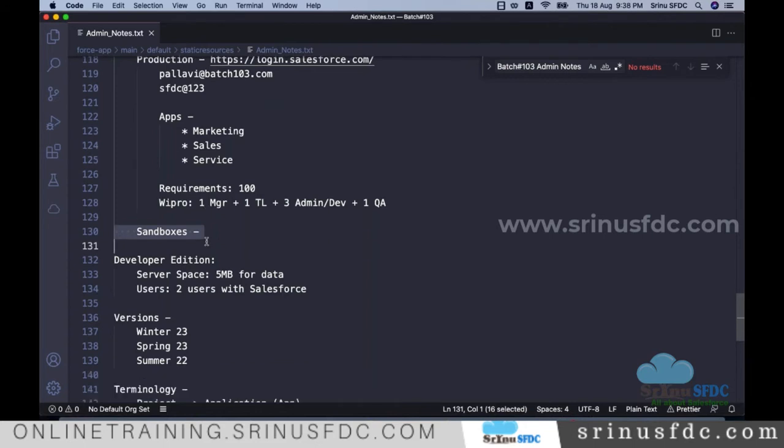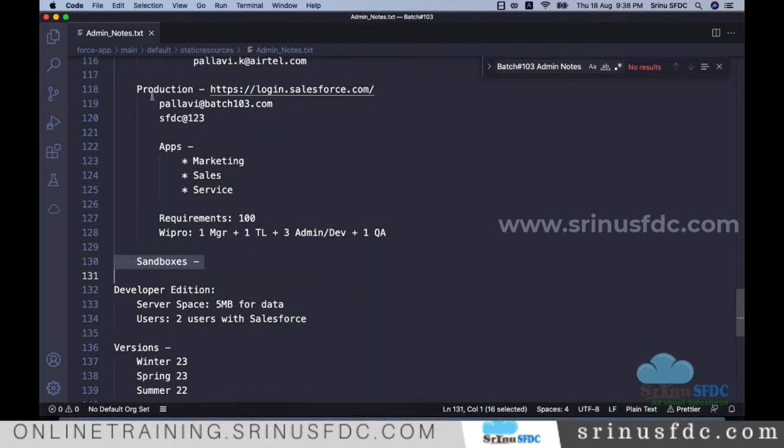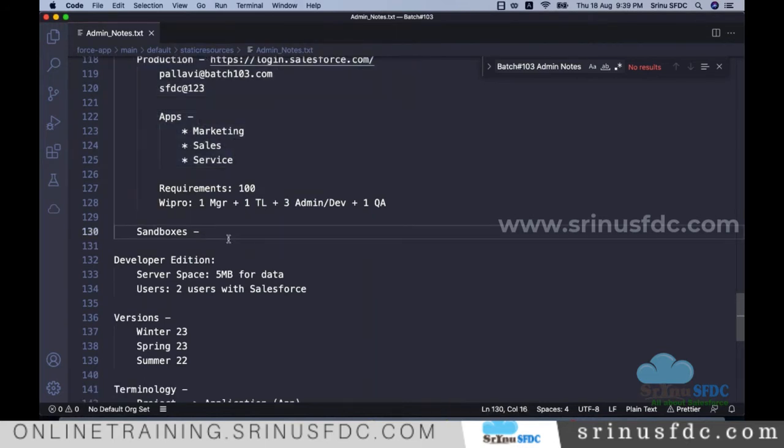A sandbox is nothing but a copy of whatever applications are present in production, copied into some other temporary place where we work on top of that and do the testing, and finally move those changes to production. So that's what we do.